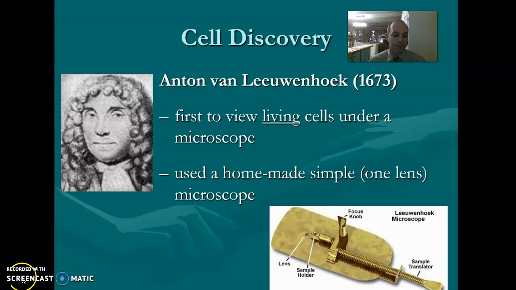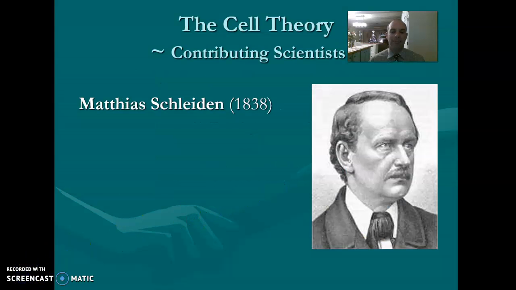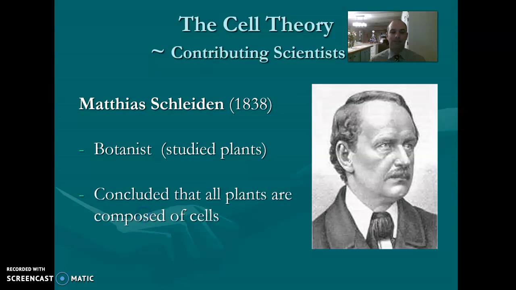Pretty smart dude. That brings us to this guy named Schleiden. Schleiden helped with the cell theory. He was a botanist, which means he studied plants. He concluded that all plants are composed of cells. Important, because no one knew anything about cells back then.